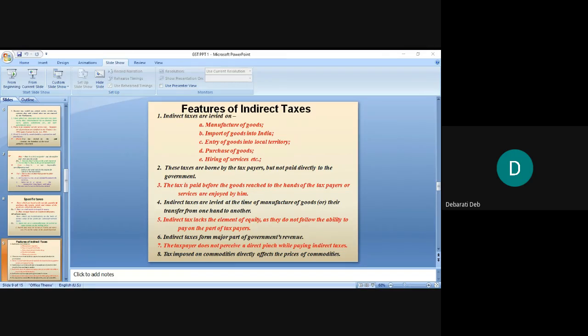Then economy in collection. Since most of the indirect taxes are collected by traders and manufacturers and passed on to the government in lump sum, the government burden is reduced.